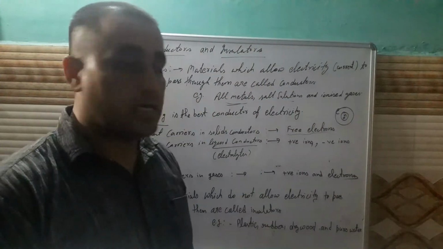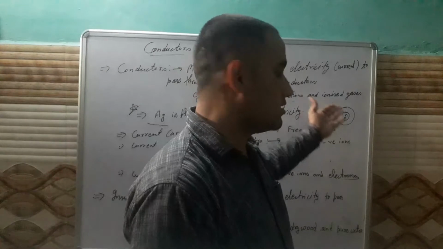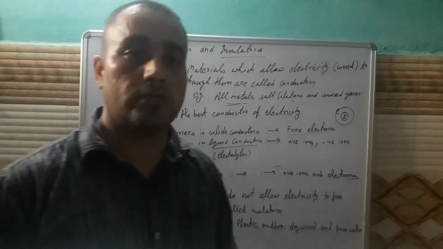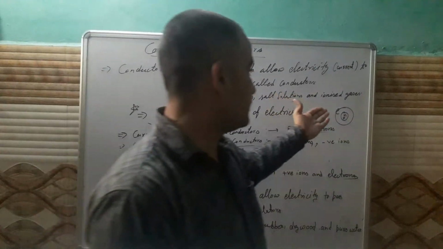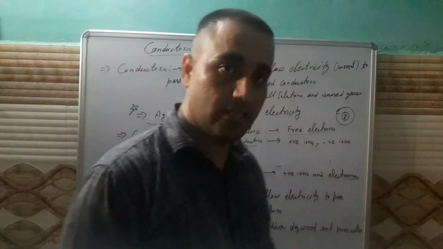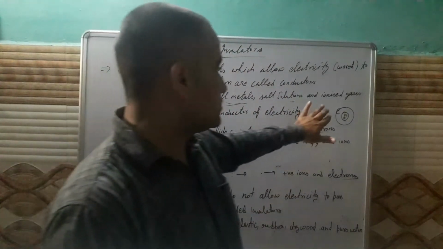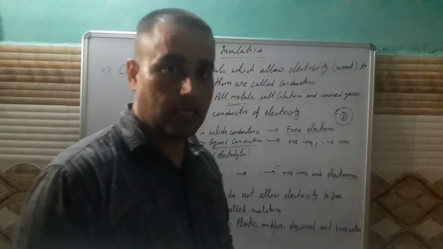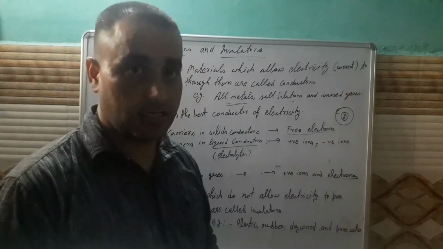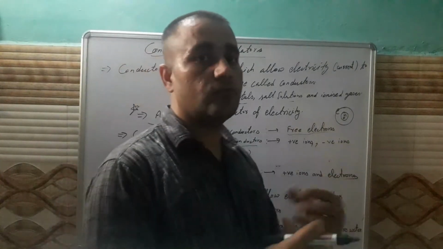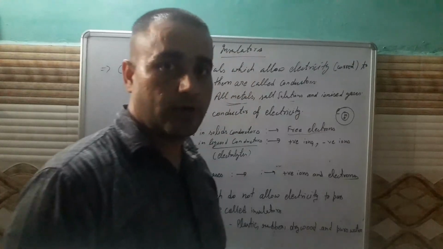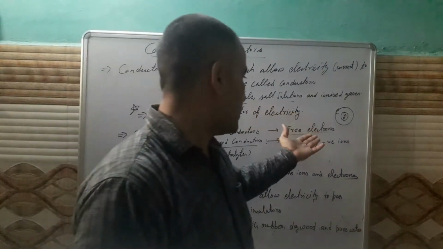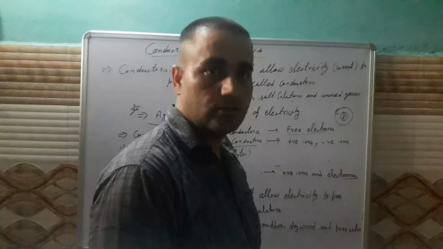As the size of the atom increases, the distance between electrons and protons also increases. So the force of attraction between electrons and protons also decreases. So these electrons can move within a conductor just like gases in a container. These electrons, which are free from the nuclear force of attraction from the protons and can move within a conductor, are known as free electrons.